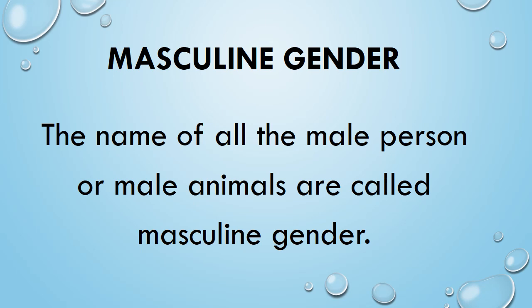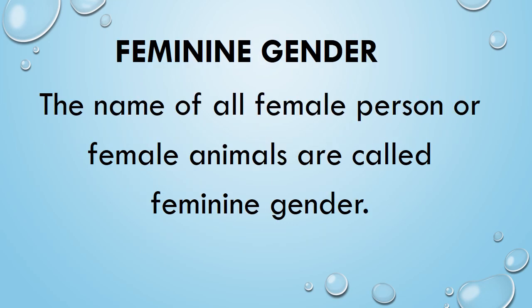Now, masculine gender: the name of all the male persons or male animals are called masculine gender. Feminine gender: the name of all female persons or female animals are called feminine gender. Let's see examples of masculine and feminine gender.